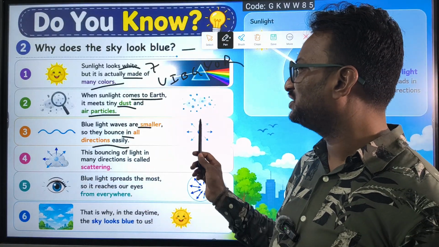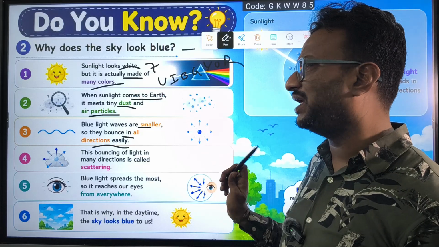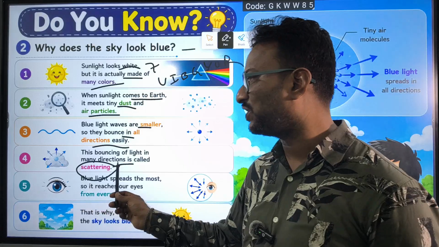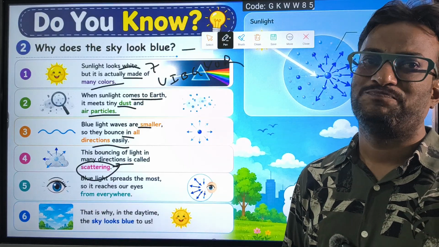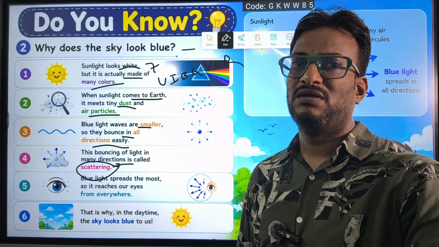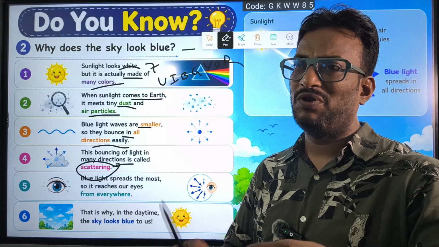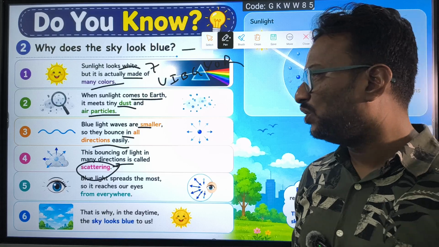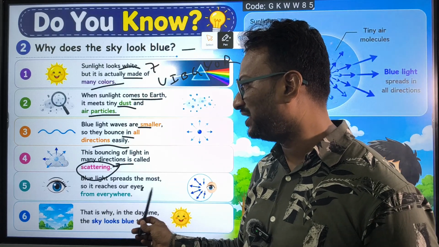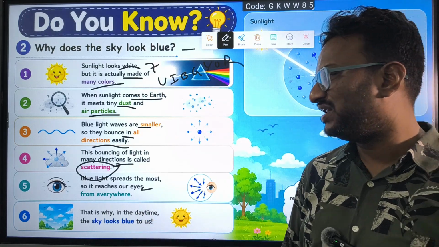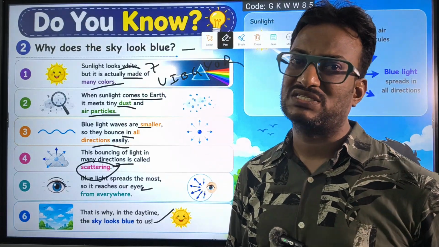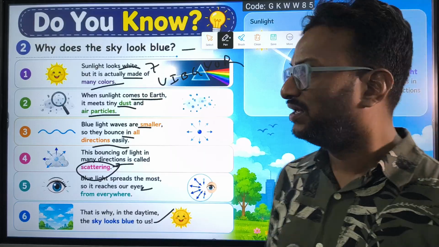This bouncing of light in many directions is called scattering. When light falls on a dust particle, it gets scattered in all directions. Blue light spreads the most, so it reaches our eyes from everywhere. That is why the sky looks blue in the daytime.